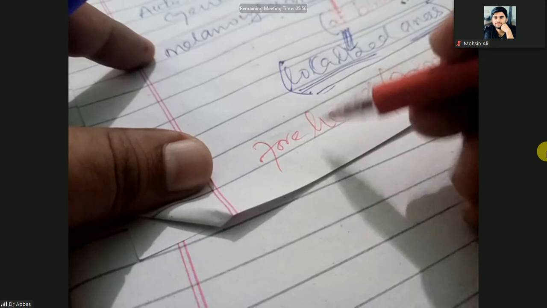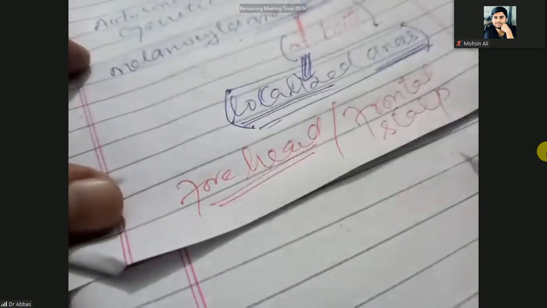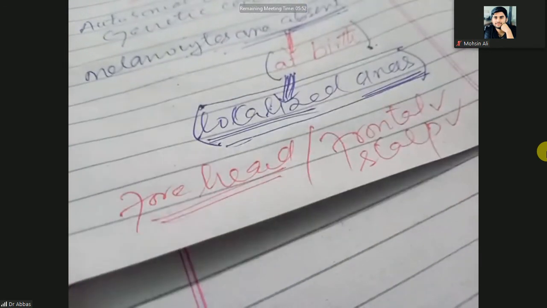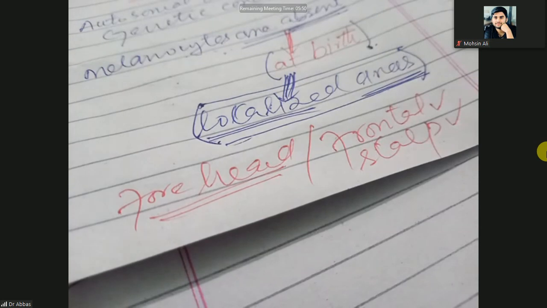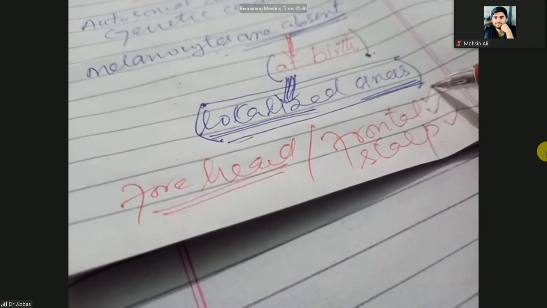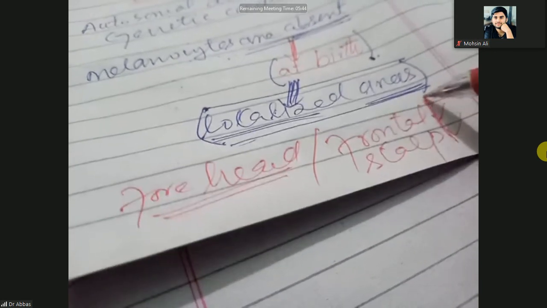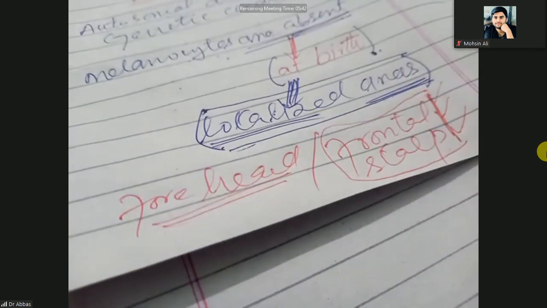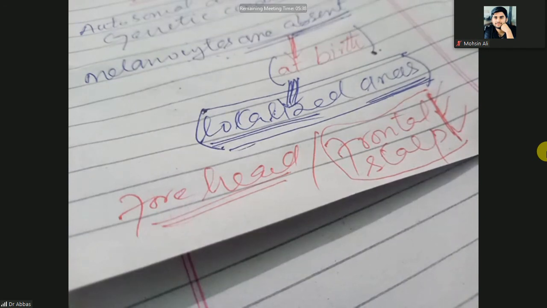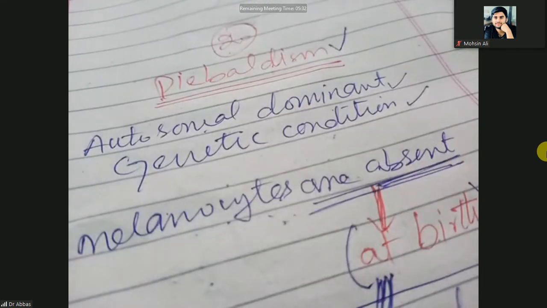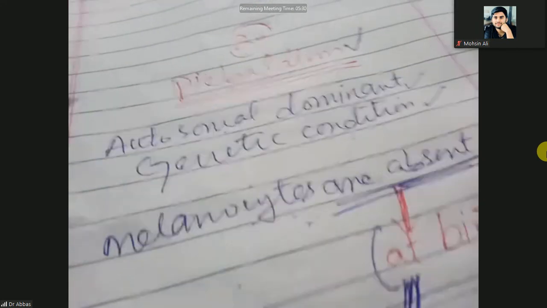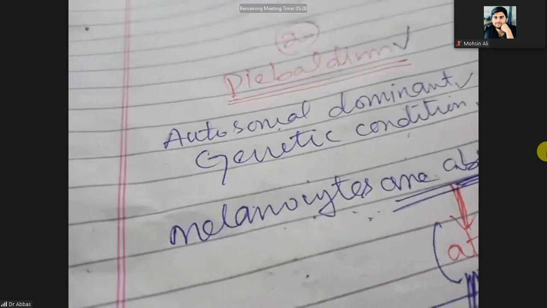So the forehead will be white and the frontal scalp will be white, with the hair follicles of that side white because the frontal scalp is white. We call this piebaldism.